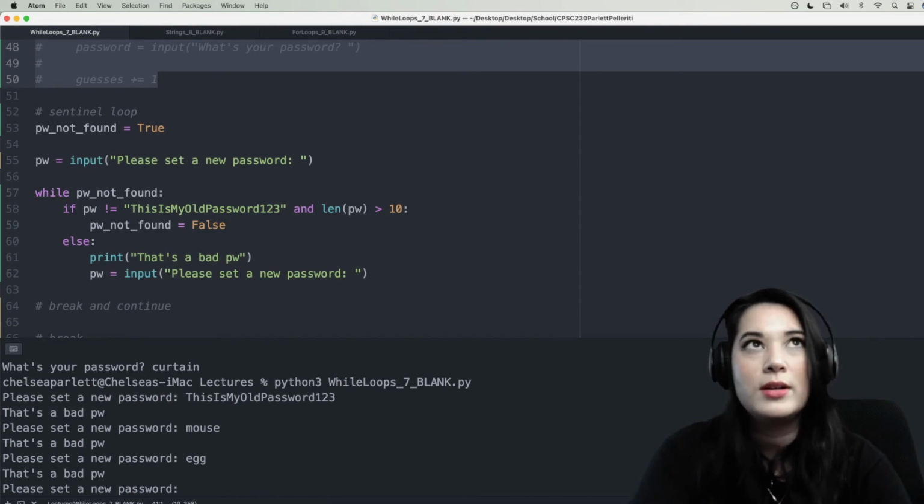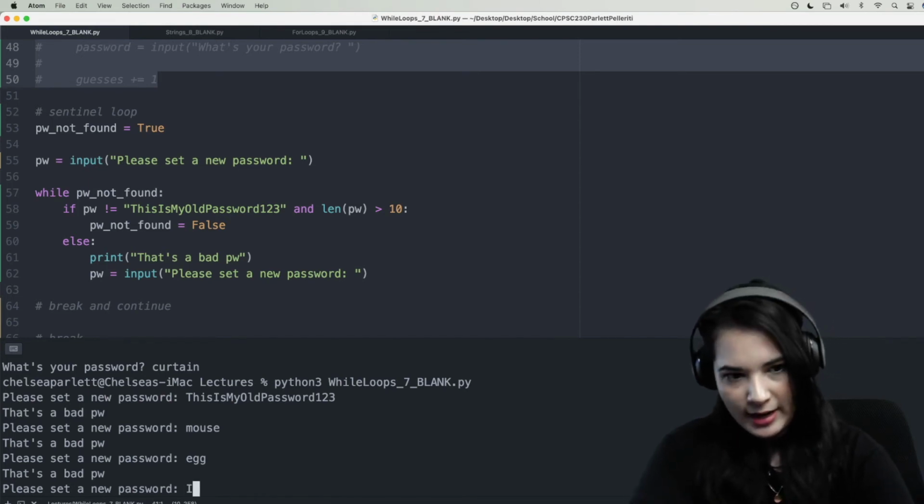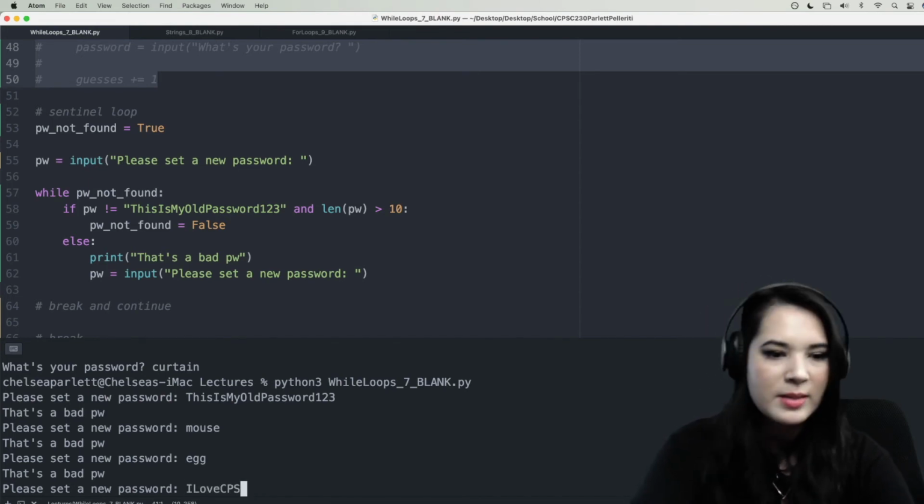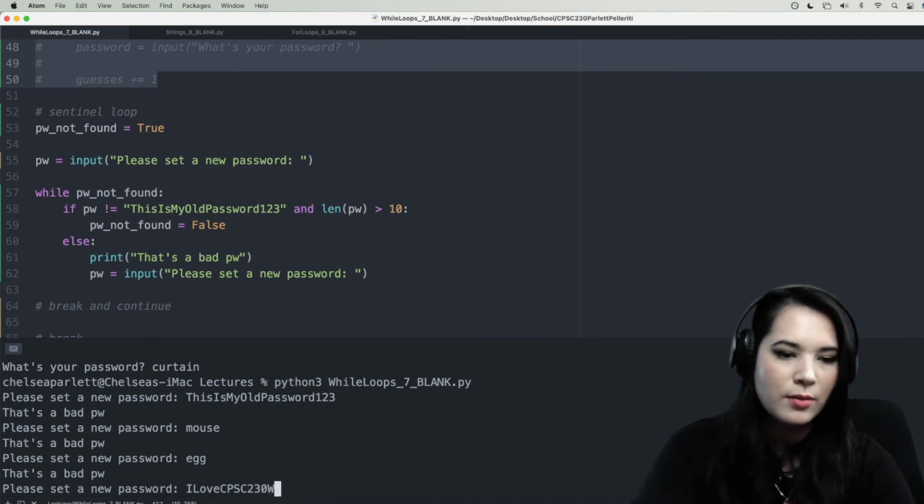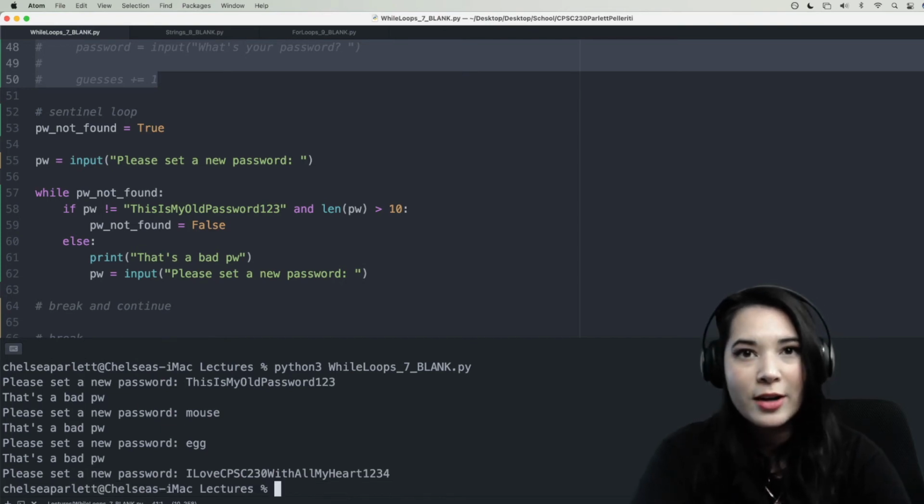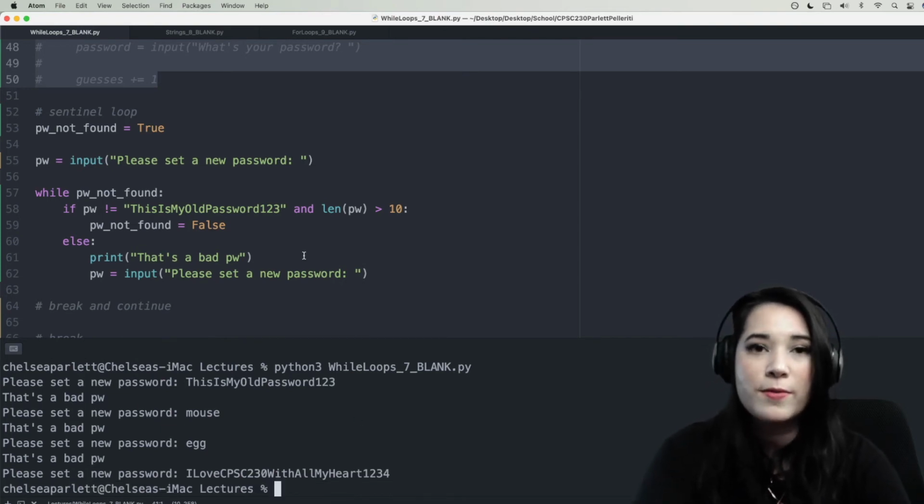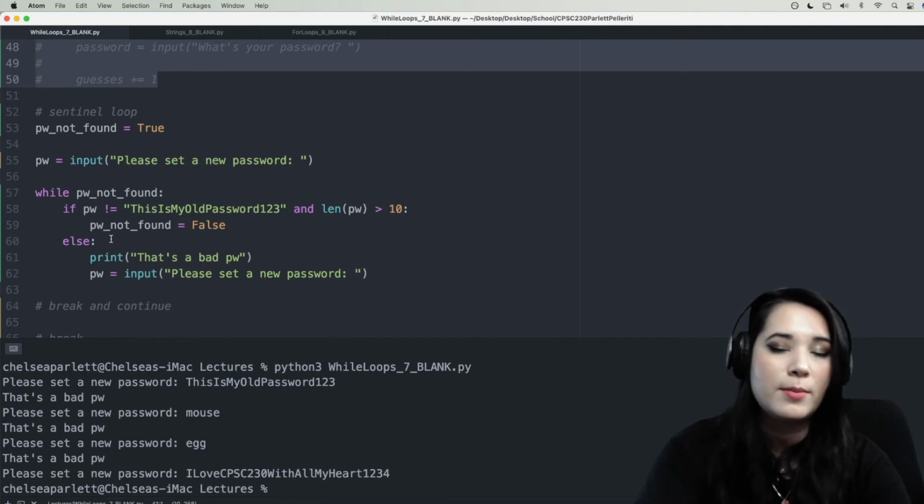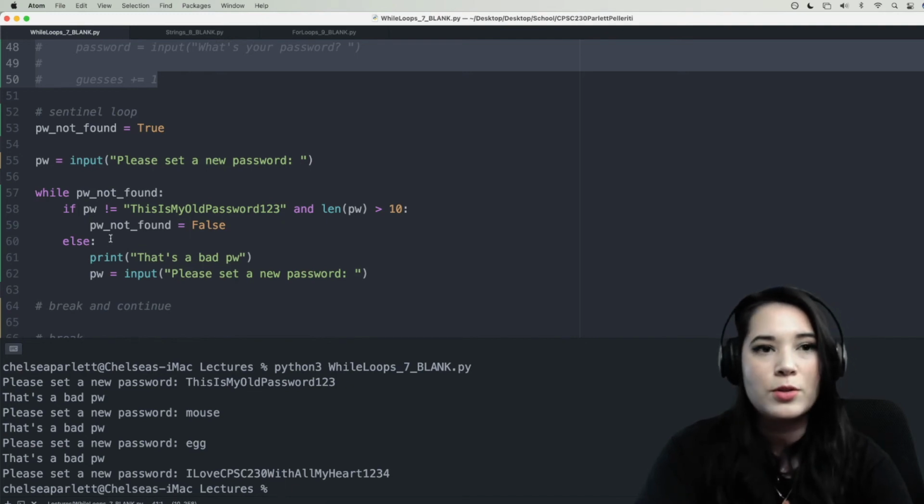Okay, let's do another long one. I love CPSC 230 with all my heart 1, 2, 3, 4. Beautiful. Finally, our while loop exited, and that's because we finally had a password that satisfied both these conditions, and our sentinel variable, PW not found, was set equal to false.